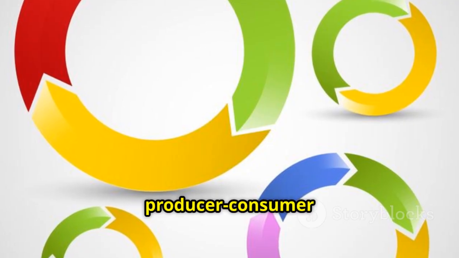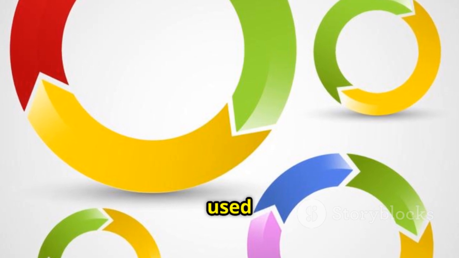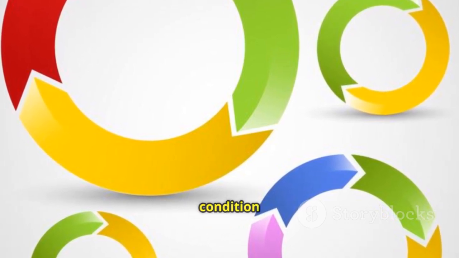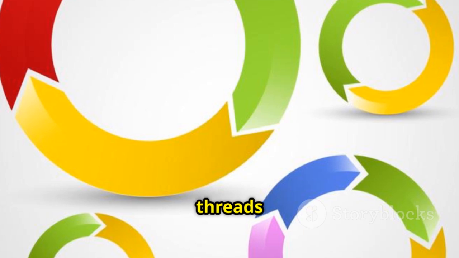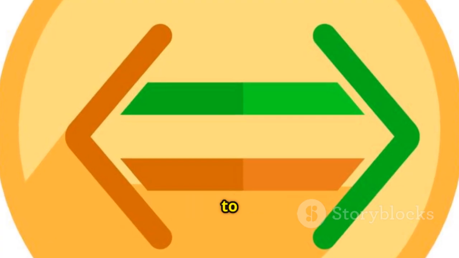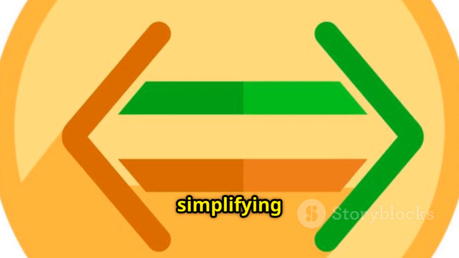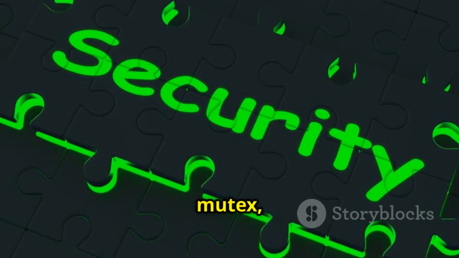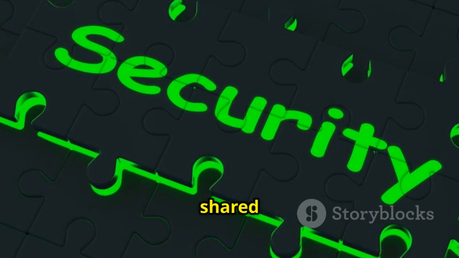In the producer-consumer context, a condition variable can be used to signal consumer threads that data is available in the buffer, while another condition variable can signal producer threads when there's space to add data. This eliminates the need for separate semaphores to track empty and filled slots, simplifying the synchronization logic. Producers and consumers share a mutex which protects access to the shared buffer.